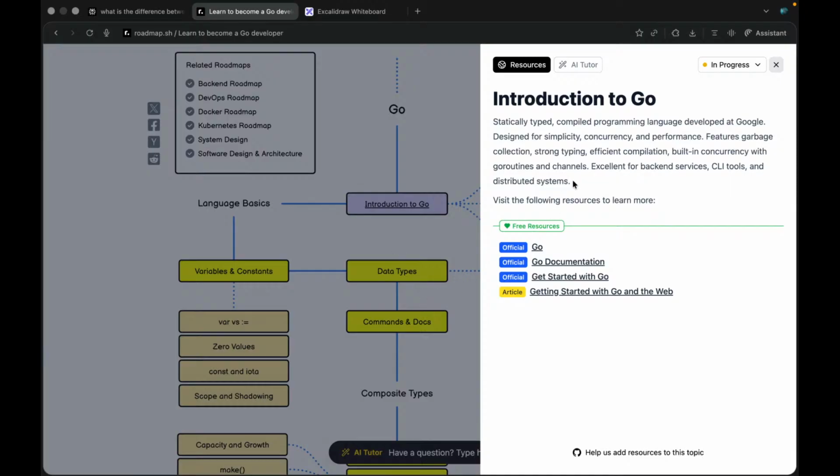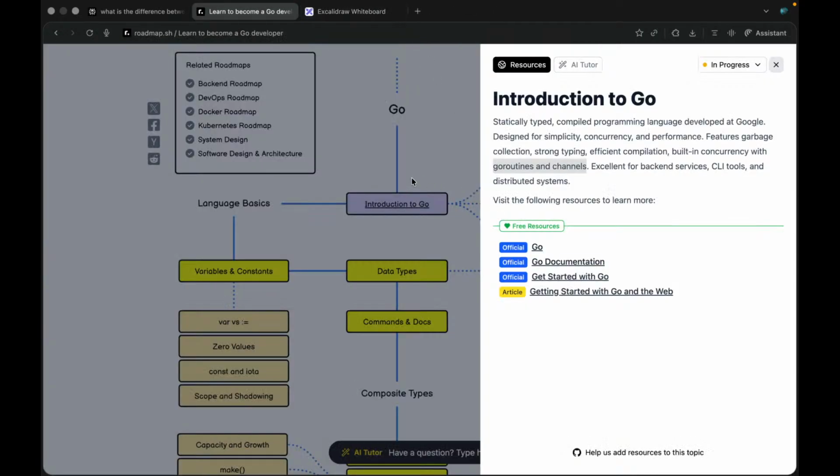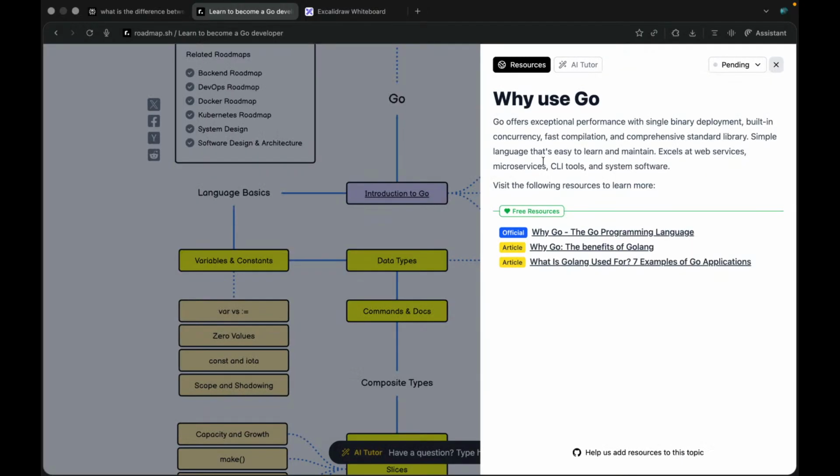Then we have strong typing, efficient compilation because it's fast, quick, and built-in concurrency, like concurrency with Go routines and channels. Go routines and channels are high level concepts, excellent for backend services, CLI tools, and distributed systems. Let's go. We have already, I guess, done the R&D work. Then we have why use Go. Go offers exceptional performance and single binary deployment.